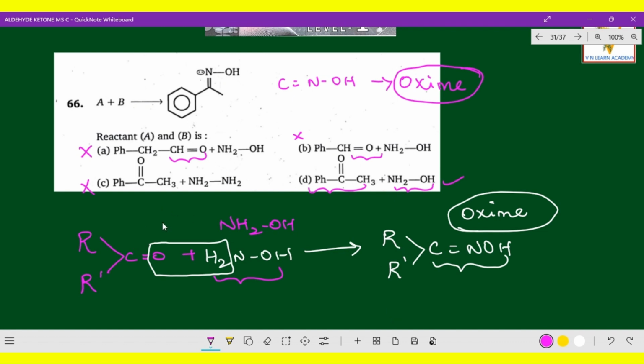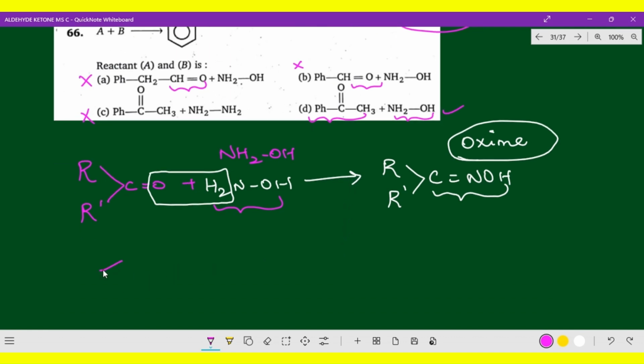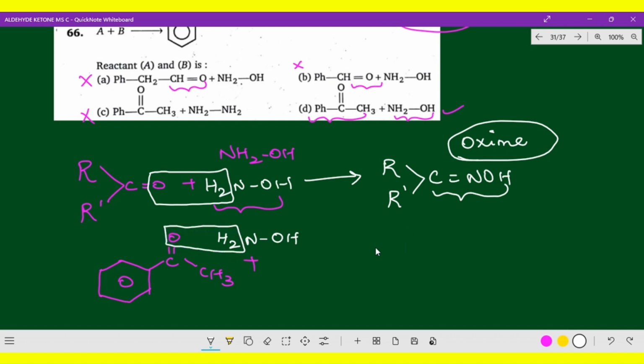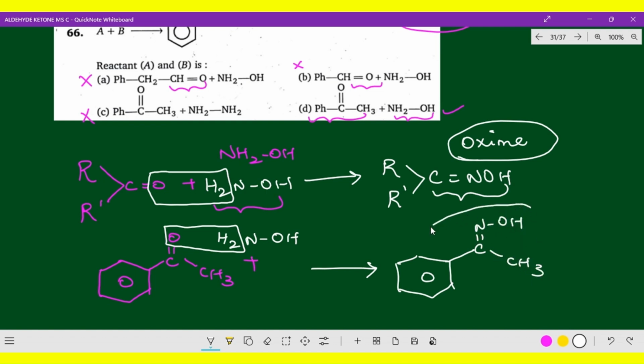I just give this as an example. Here they have given A plus B. This is phenyl keto group only. So this is Ph, here C double bond O, here CH3, combined with H2N OH. Now what will you get? This is the phenyl group, here C double bond N OH, here CH3. This is the only product we receive from that compound.